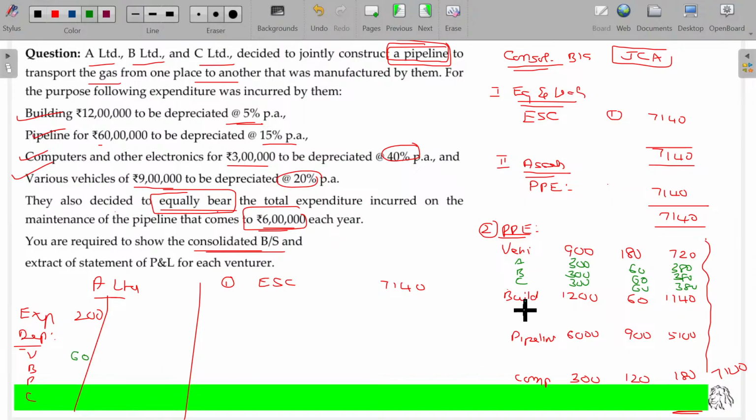Similarly, for building A, B, C, 400, 400, 400. And here 20, 20, 20. Here 380, 380, 380. I think this value is wrong, right? Okay, I'll correct. This being 240. Okay.